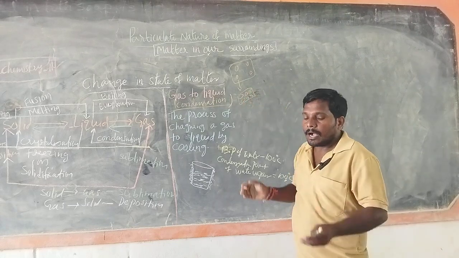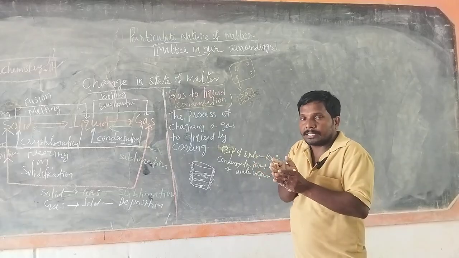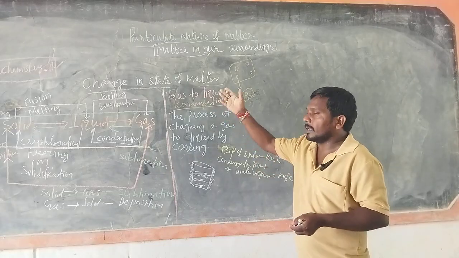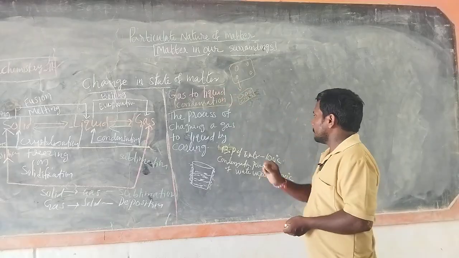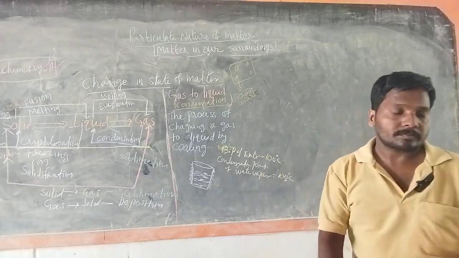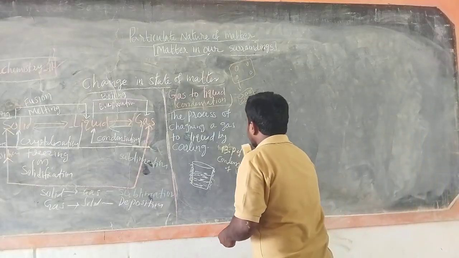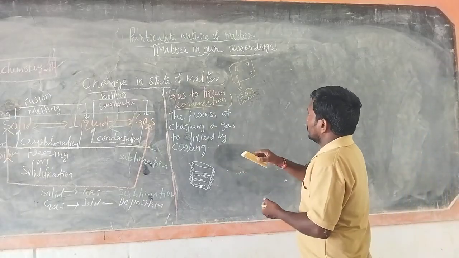Energy is lost, space decreases, attraction increases. So a change from gas to liquid takes place. This is about condensation.